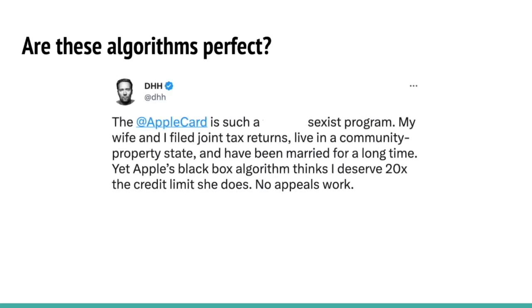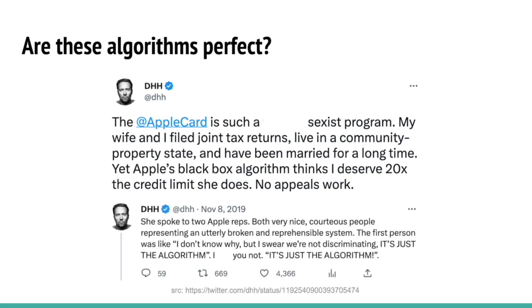This man is complaining about the algorithm of the Apple Card that determines the credit limit. He and his wife have been married for 20 years, they file joint tax returns, and they live in a community property state. But still, he got a much higher credit limit than his wife. As we can see, at least for this individual case, this algorithm is actually very biased.